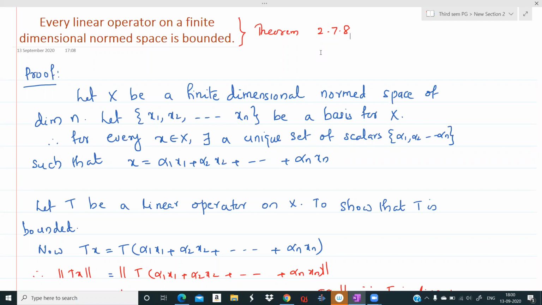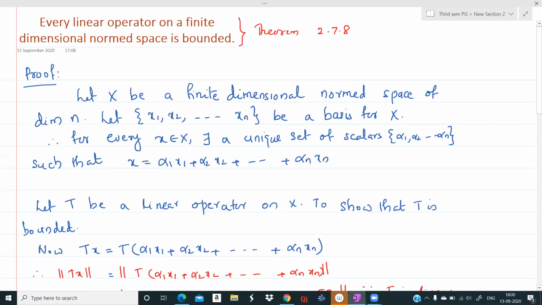In the last class, we saw an example of an unbounded linear operator, and also an example of a bounded linear operator. Then we have a natural question: under what conditions can we ensure that a linear operator is bounded?